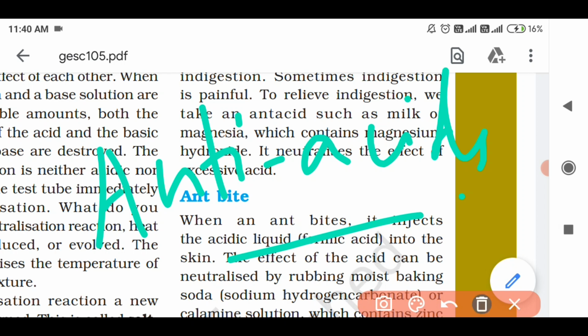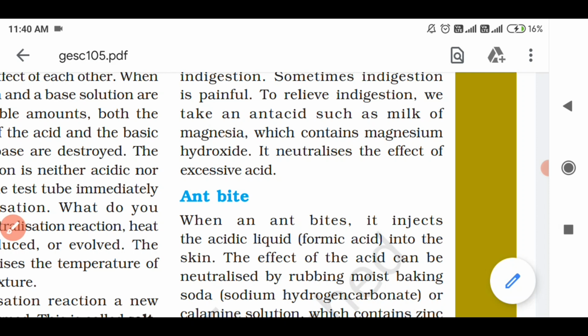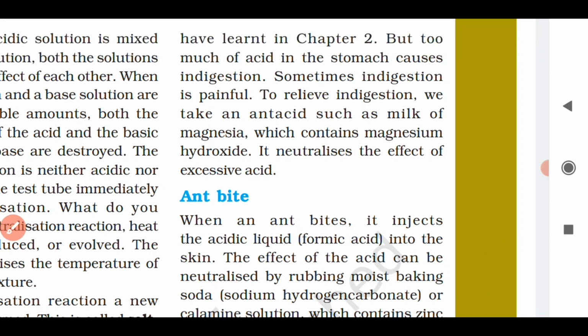So we have to take bases, which are called what? Antacids. So antacids are a group of mild bases which have no toxic effects on the body. So these bases which we can consume during indigestion or acidity will have no effect in our body. They are not toxic at all.